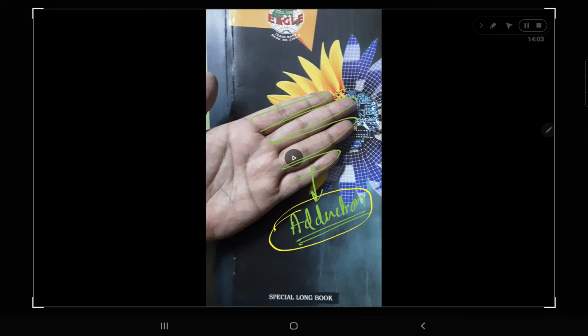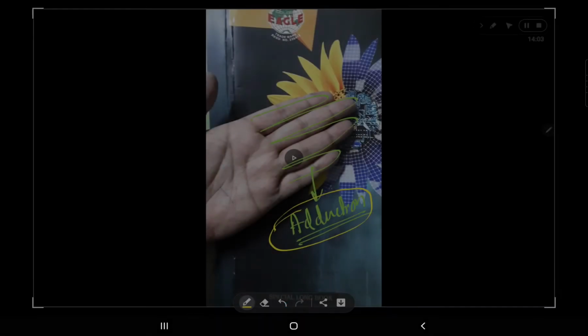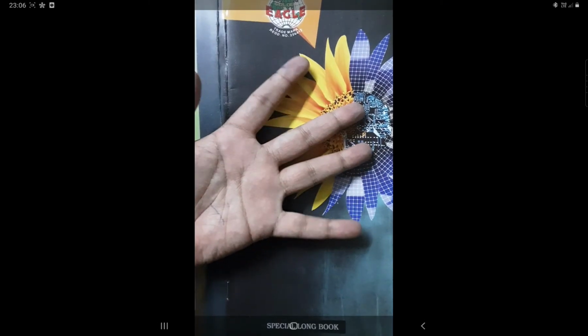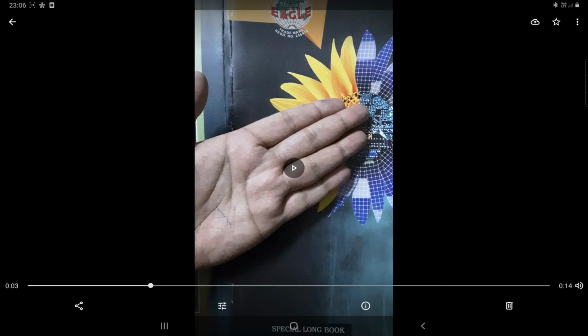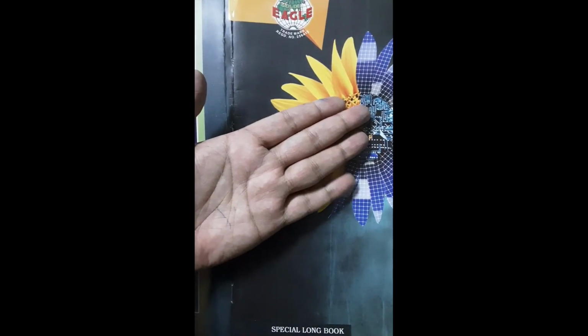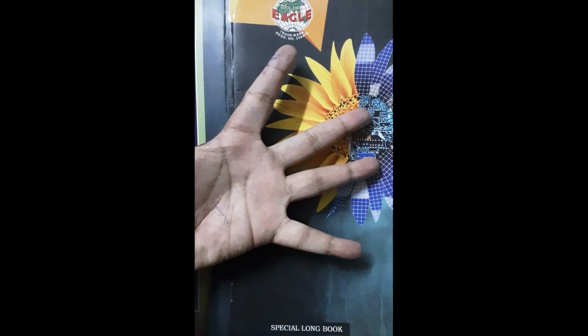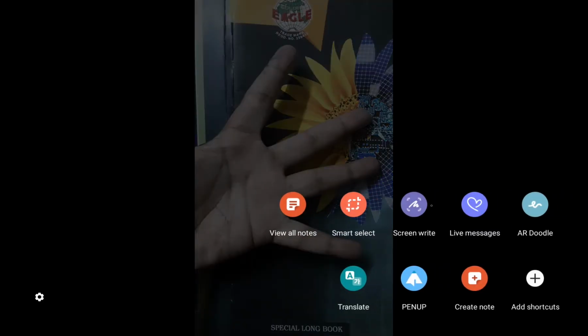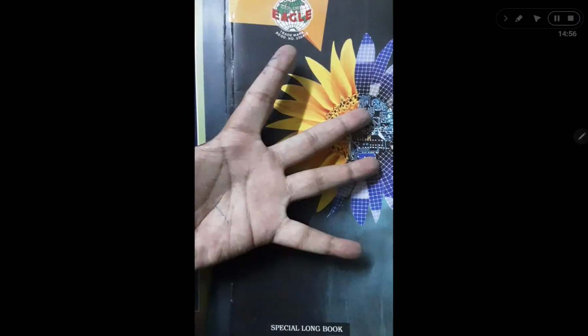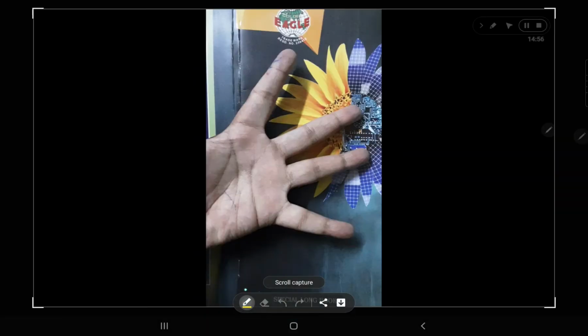Now once again you can see the video. This posture is your adducted. And which kind of posture is this? This is your abducted fingers. You are moving your fingers away from each other, detaching one finger from another.